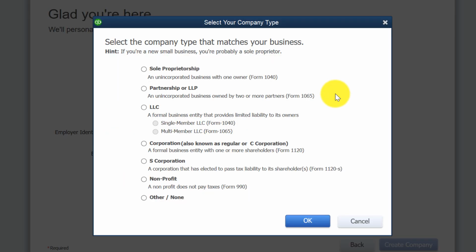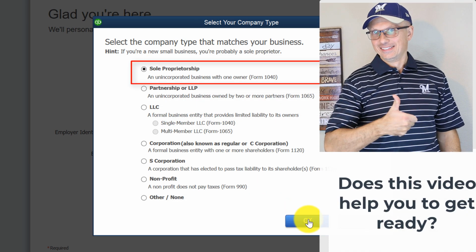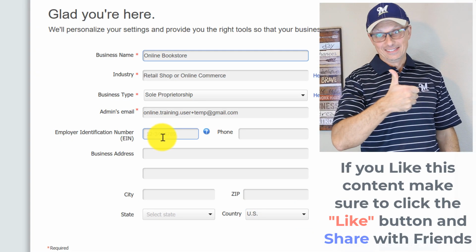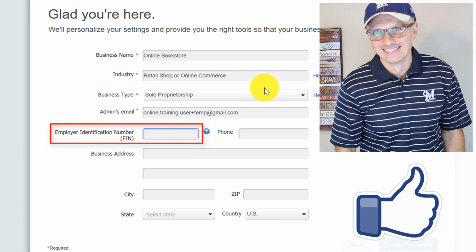For the business type, I also have a lot of choices. Based on US company setup, you can choose between options presented here. So you would need to choose what type of business you have registered with your state. I'm going to click Sole Proprietorship and click OK. You would need to also enter your employer identification number in the required format.